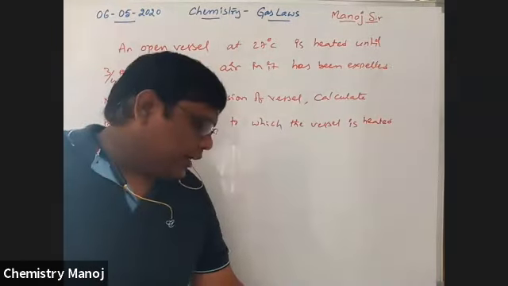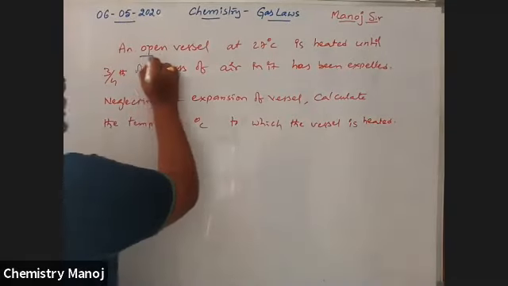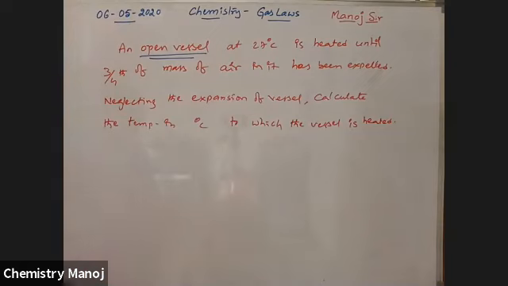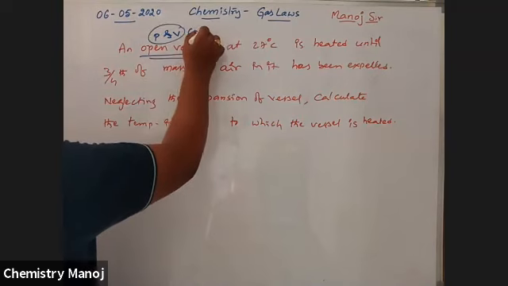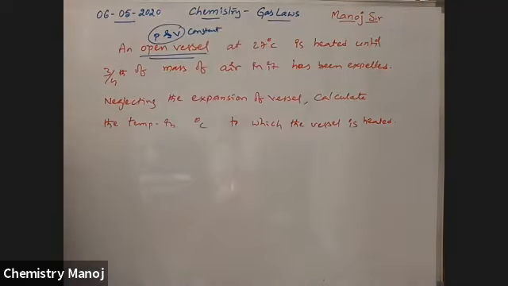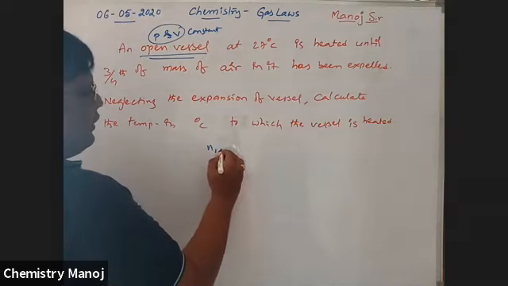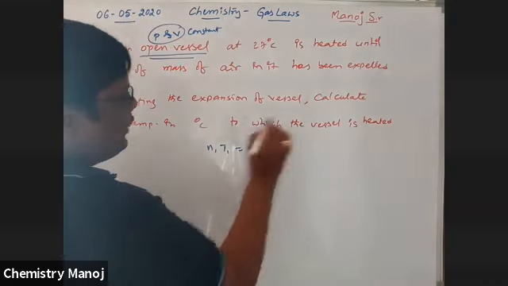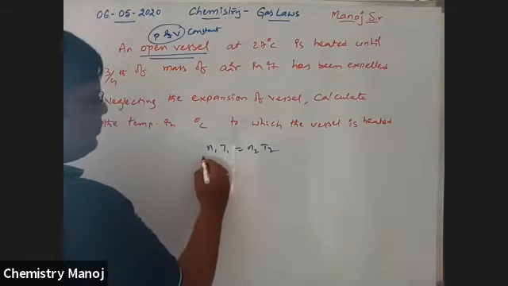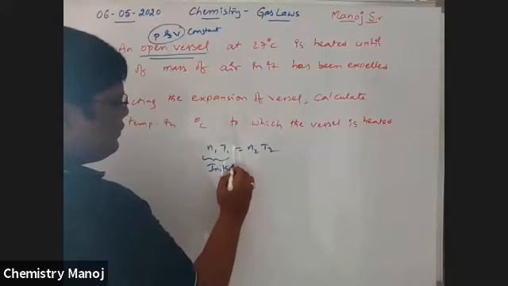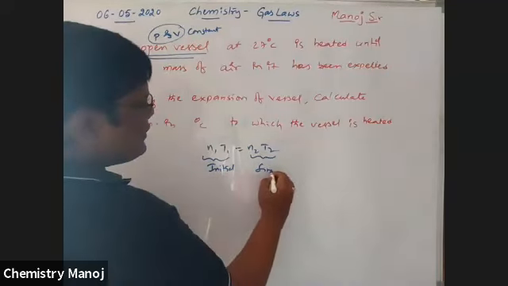So here, what are we going to identify? It is an open vessel. That is important. It is an open vessel, so automatically P and V are constants. Whenever the term open vessel is used, pressure and volume are constants. Now the formula is n1 T1 is equal to n2 T2. It is the initial case, and it is the final case.